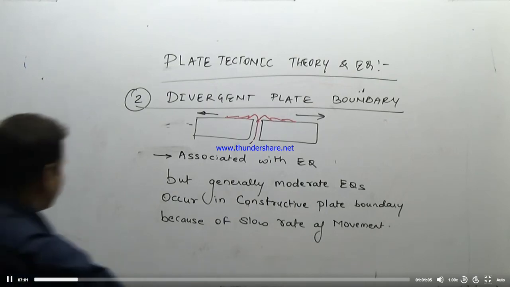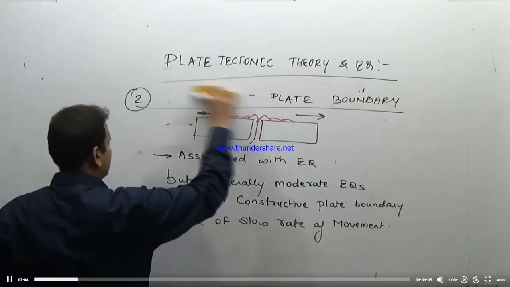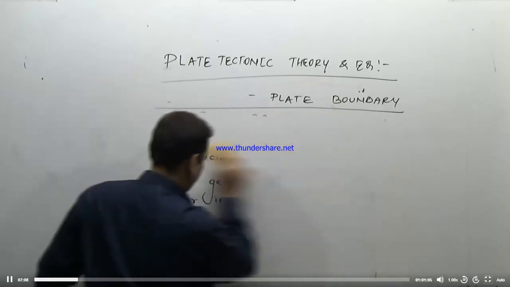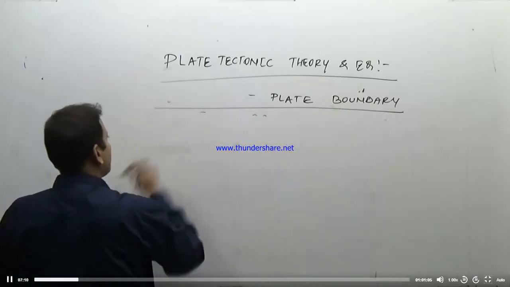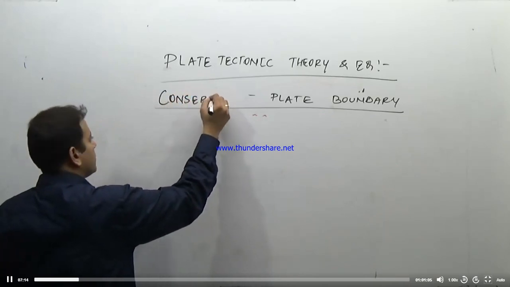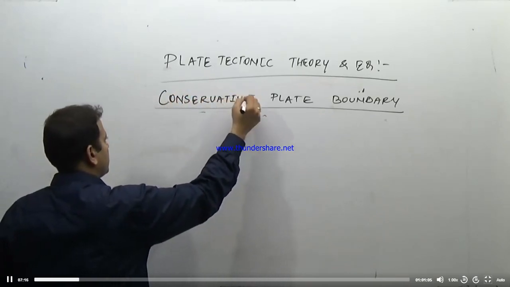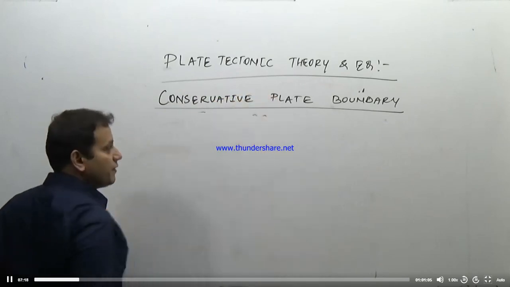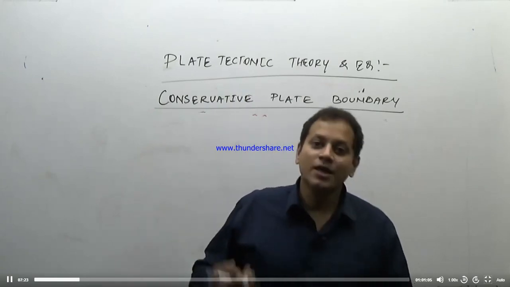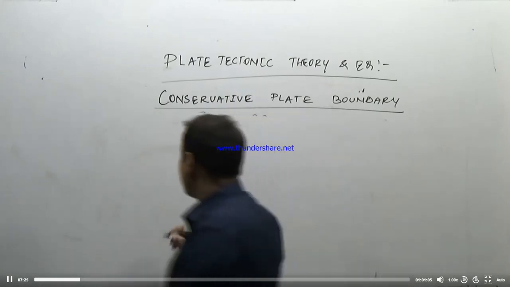Now the third is the conservative plate boundary, also known as the transform plate boundary or transform fault.